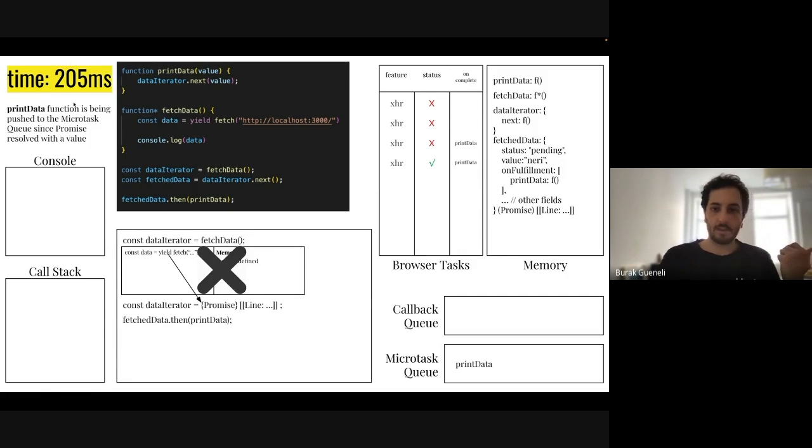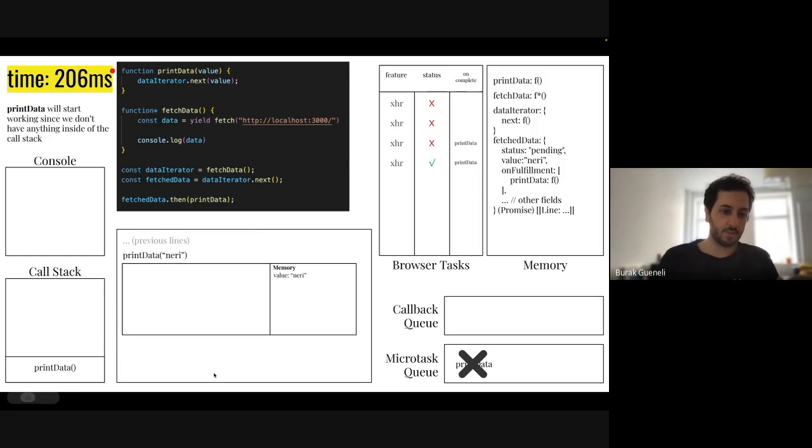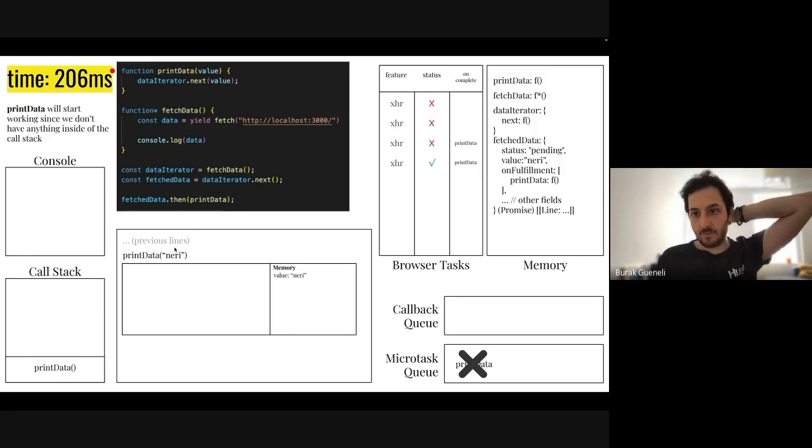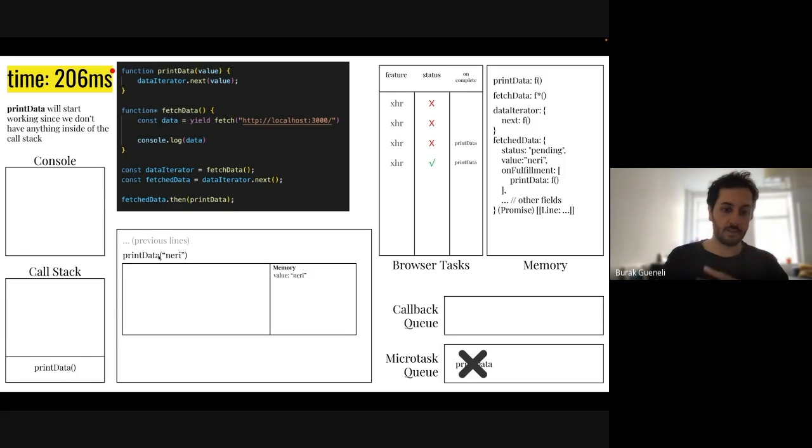And at 250 milliseconds, the request will be resolved. And now we are ready to push things from the onFulfillment array because value is updated to the data that we fetched. Now the things that the onFulfillment array has are inside of the microtask queue. And since we don't have anything inside of the call stack, we will directly push this printData to the call stack, and we will start to execute this code. So here you can see that we are calling the printData with the value that we fetched. The value that we fetched is Nary. It's equal to Nary, and we are calling the printData execution context with this value.